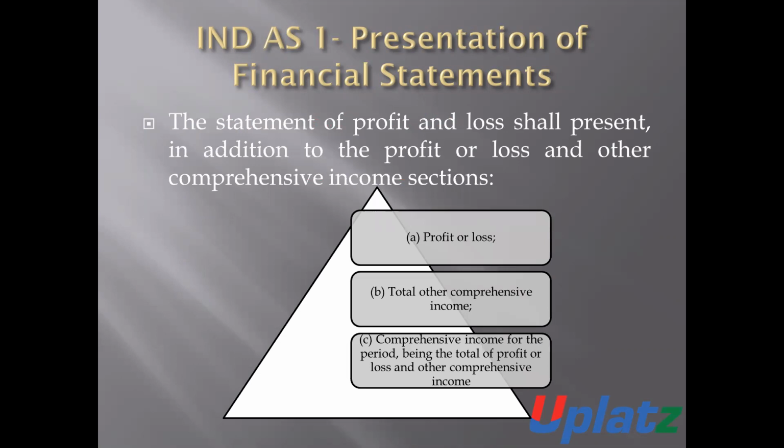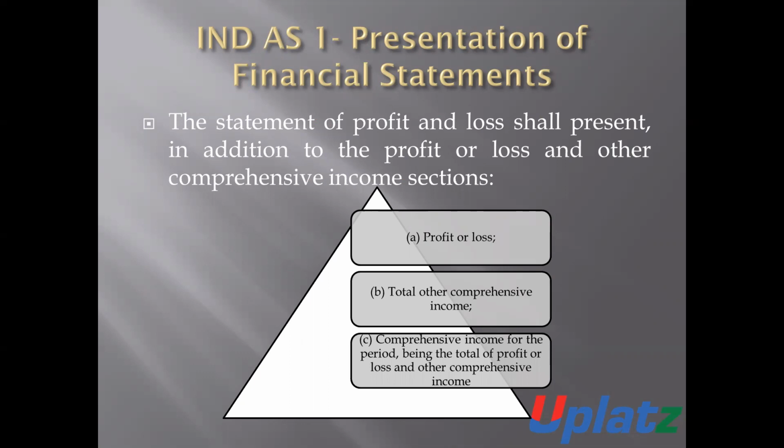The statement of profit and loss account shall present, in addition to the profit and loss and other comprehensive income sections, all the items or events which are related to the profit and loss account and other comprehensive income.